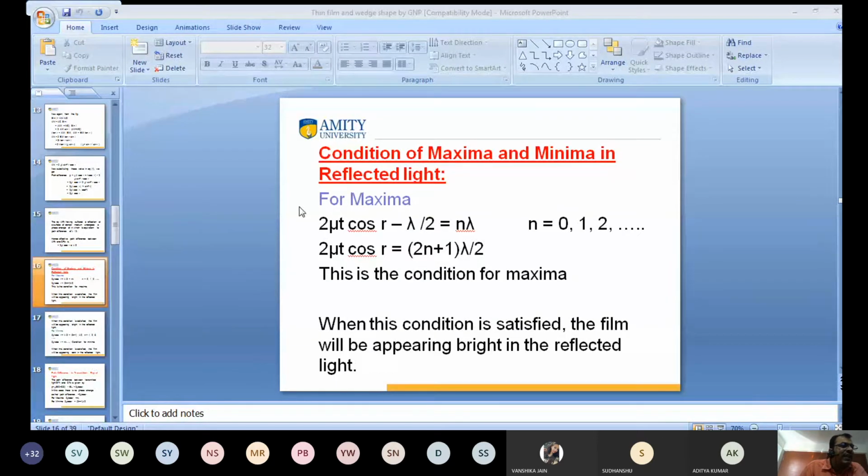When 2 mu t cos r is equal to 2n plus 1 lambda by 2, we get the maximum intensity, the bright fringes. So for getting bright fringes, this condition must be satisfied. Clear? So this is for maxima.